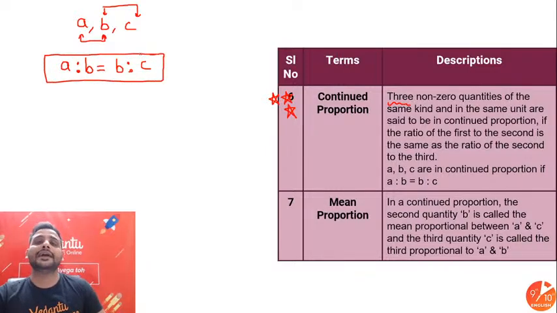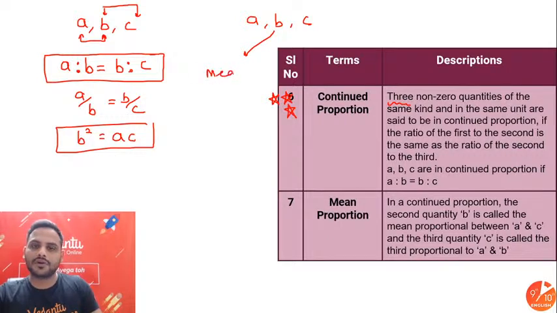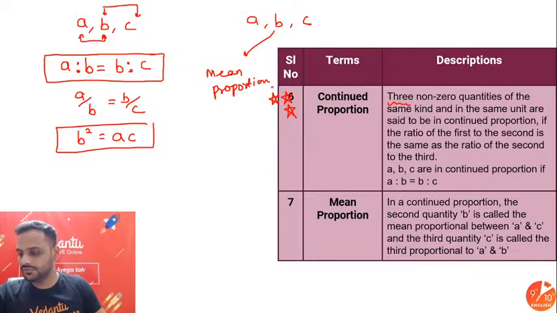So if A, B and C are three quantities such that A is to B is equal to B is to C, then A, B and C will be in continued proportion. From here we can get one very important thing. I can write this as A by B is equal to B by C, cross multiply, B square is equal to A into C. So remember beta, in this A, B and C, this B is called mean proportion, and B square is equal to A into C.